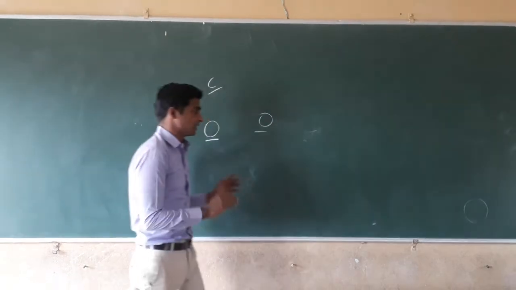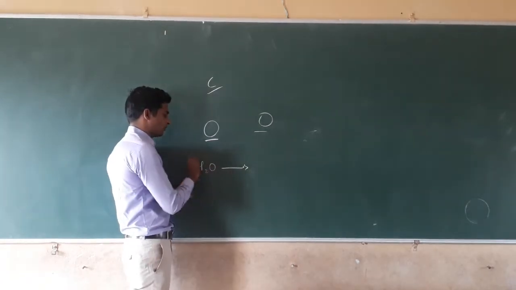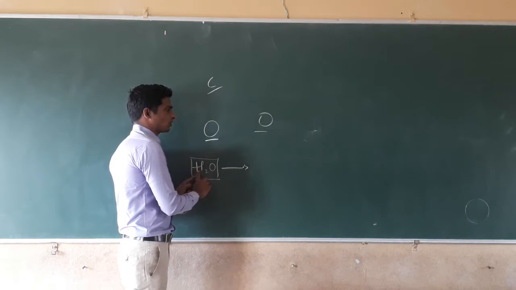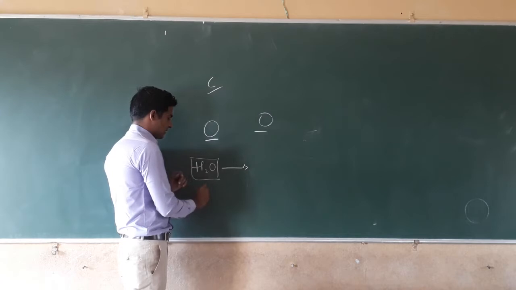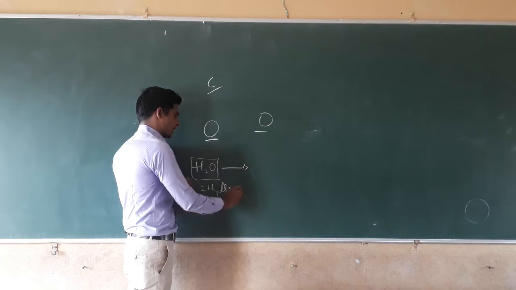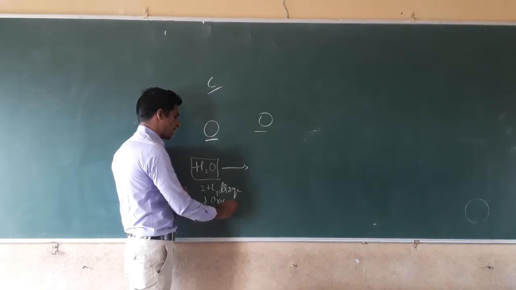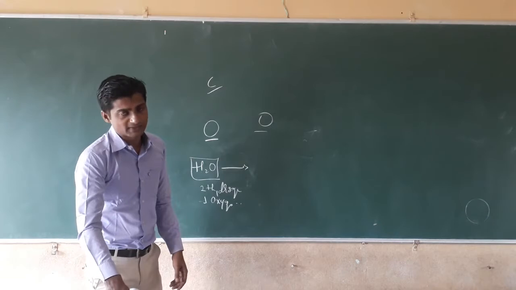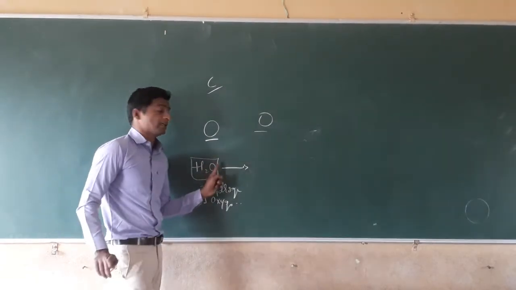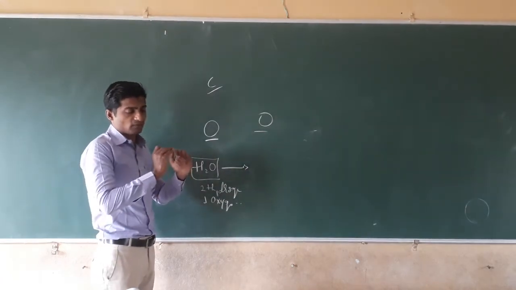For example, in a given compound, the relative number of atoms is constant. In the case of a water molecule, the relative number of atoms is constant forever. If we check in India, we find two atoms of hydrogen and one atom of oxygen. And if you check in European and American countries, there also we will see the same elements in a water molecule. It means it is constant forever.